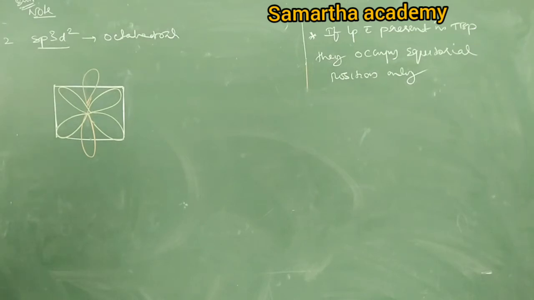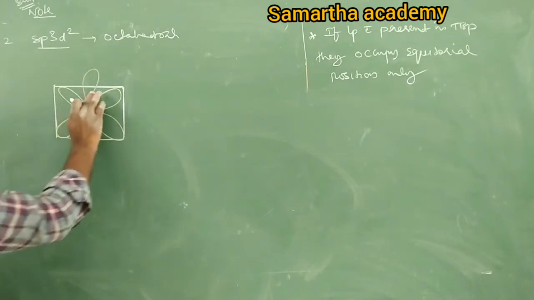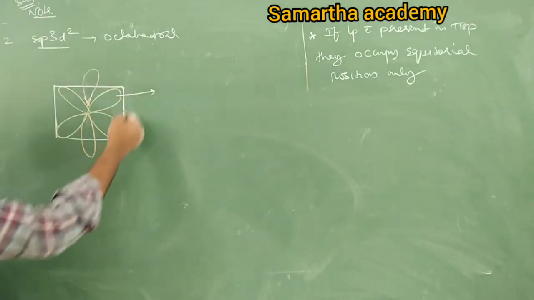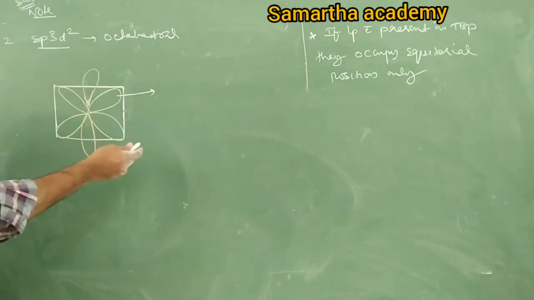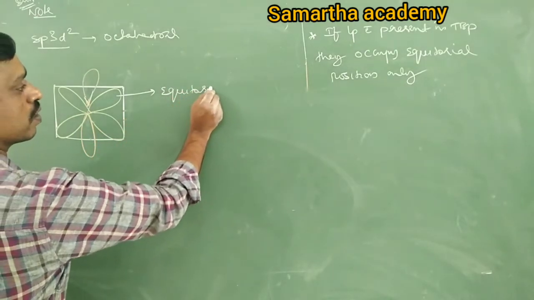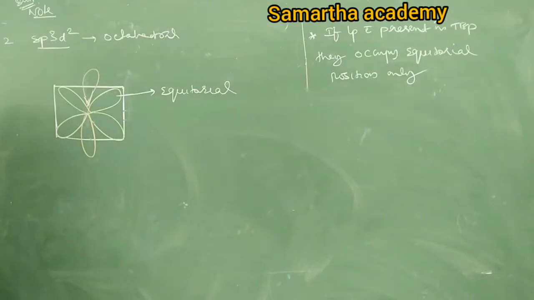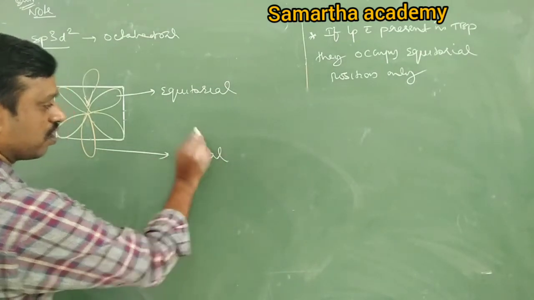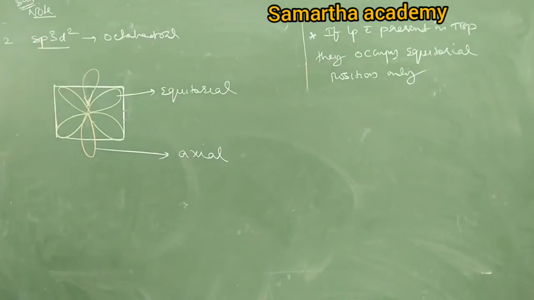Okay. Now the question is, here also equatorial and axial bonds will be there. Which is equatorial and which is axial? Obviously the orbitals which are present on the square are equatorial. Next, above and below the plane, these are axial bonds or axial orbitals, right?